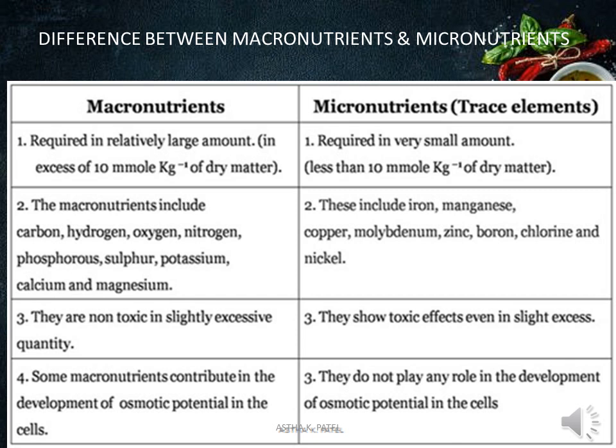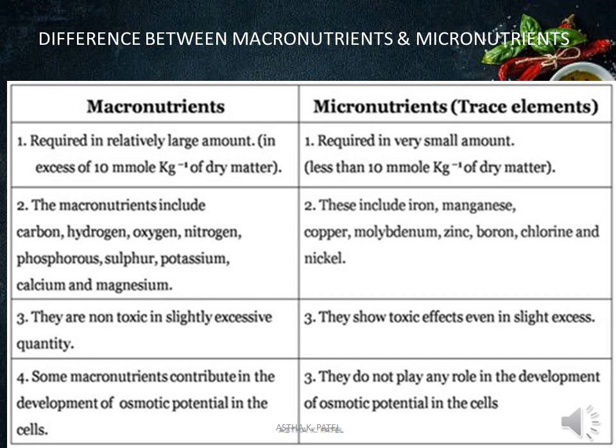Macronutrients are non-toxic in a slightly excessive quantity, which means if you consume an excessive amount of macronutrients, it will not create any harmful effect in your body. That means they are non-toxic if taken in a larger quantity. Whereas micronutrients show toxic effects even in a slight excess, which means if you take micronutrients in an excessive amount, it may create a toxic or harmful effect in your body as a result of allergic reactions.